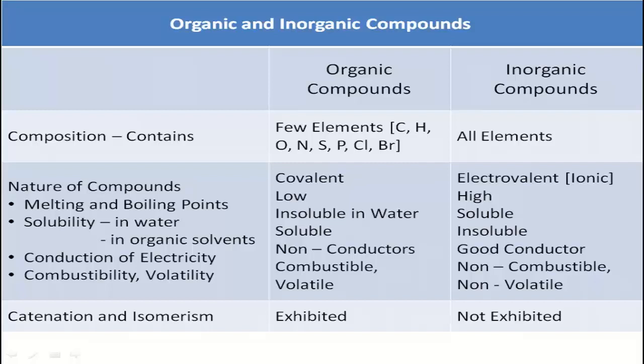The property of catenation and isomerism is not exhibited by inorganic compounds. And please note here that these are general properties. There are exceptions for both organic compounds as well as inorganic compounds. This is a general outline.